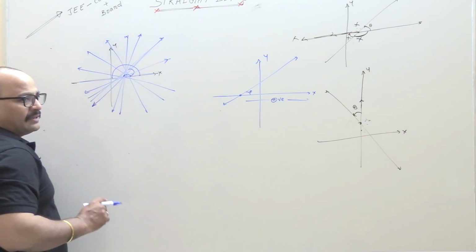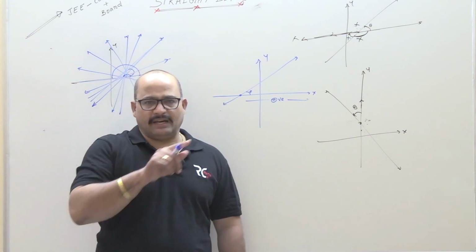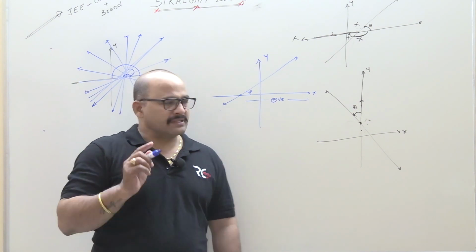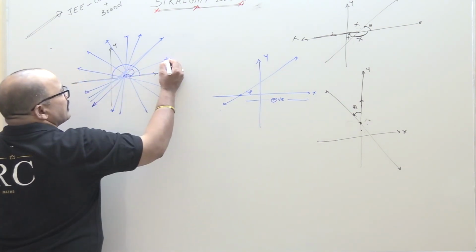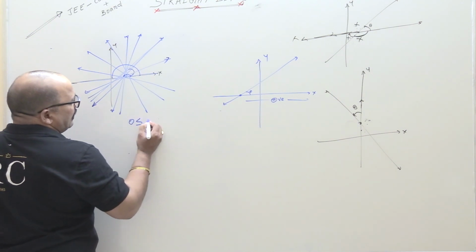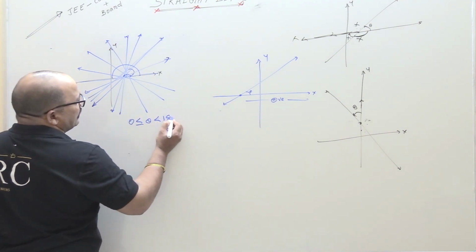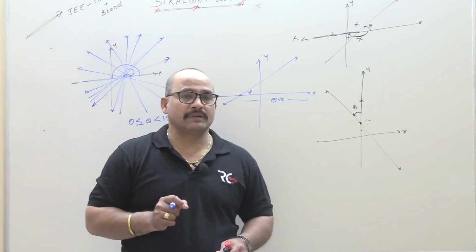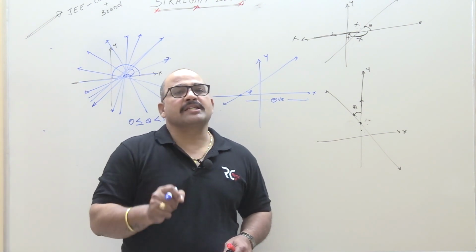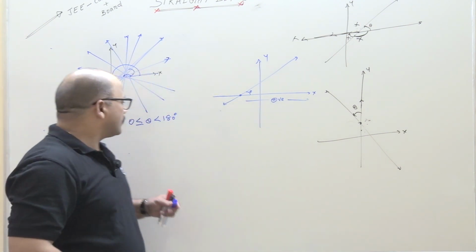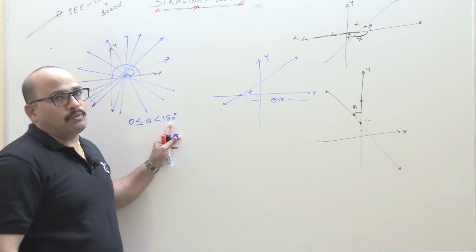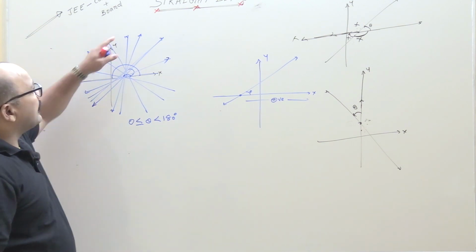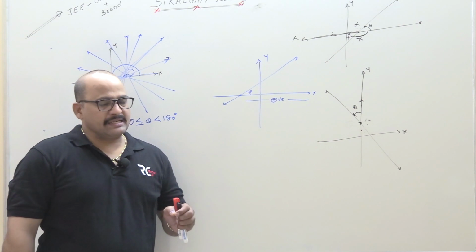from 0 to 180. Actually, by the definition of a straight line, a line makes an angle of up to 180 degrees. That is the simple definition. That means the angle range is 0 less than or equal to theta less than 180 degrees. The most important thing is the theta boundary. When you are talking about straight lines, theta always lies between 0 and 180, but 0 is closed and 180 is semi-open. Okay, students? This is the detailed information about the inclination of a line.